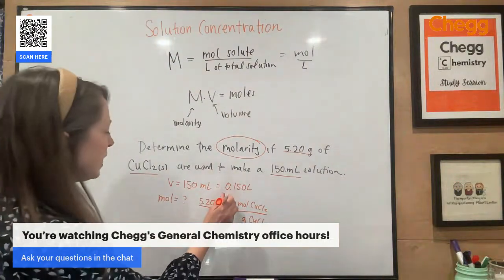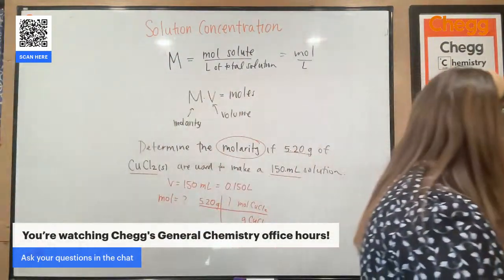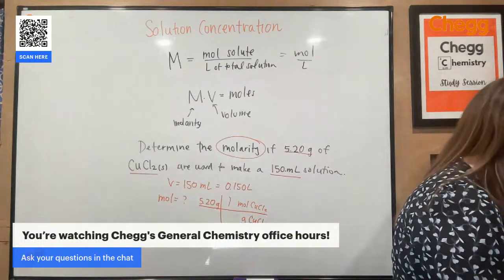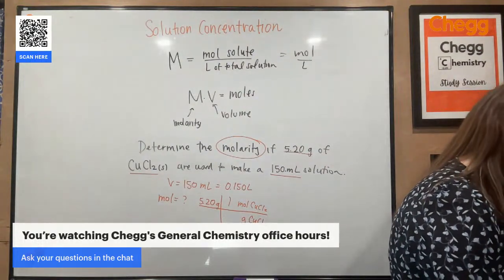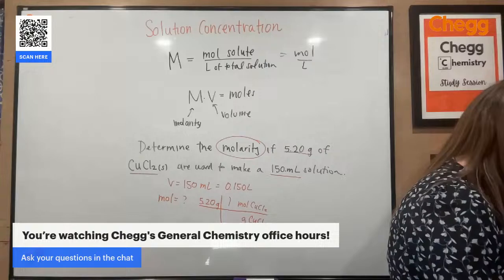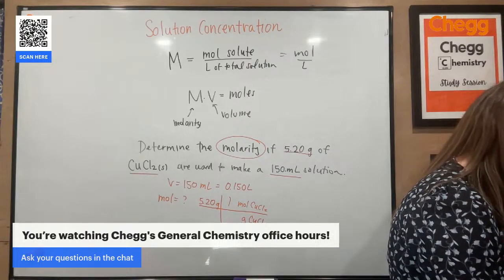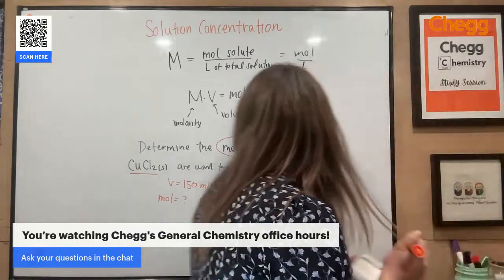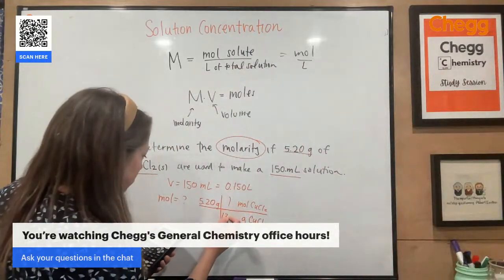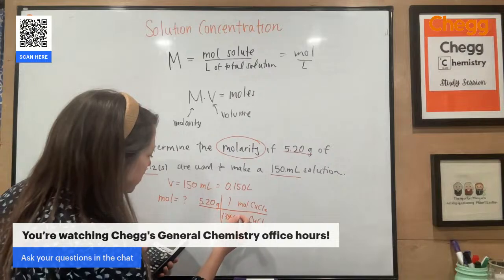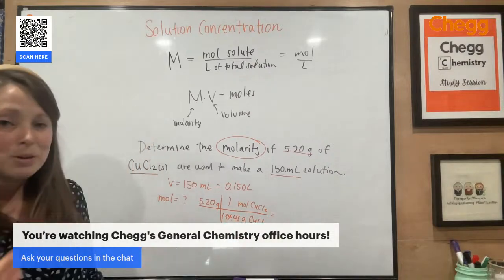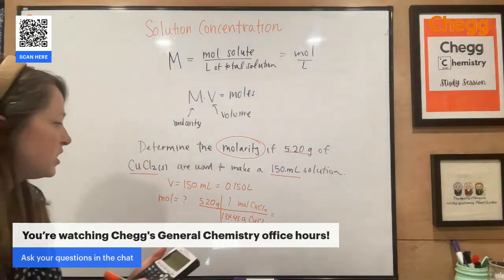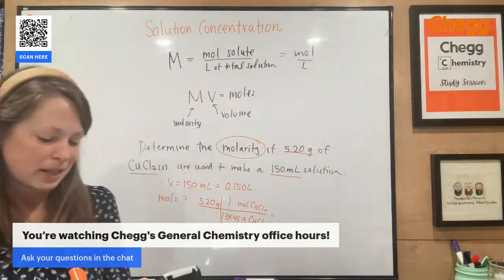So in 1 mole, how many grams is that equal to? I don't have that off the top of my head. Let me calculate that molar mass. So I'm going to find copper. Copper is 63.55. And then that has 2 atoms of chlorine. So I'm going to say 2 times 35.45, which gives me 134.45 grams. All right, so anytime you're given the grams and you need to convert that into moles, you always end up dividing by that molar mass.